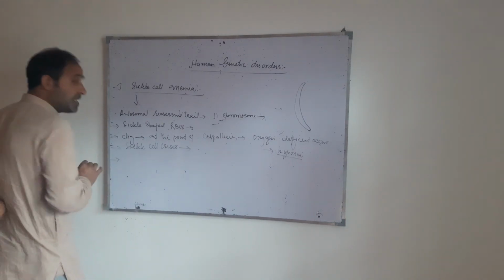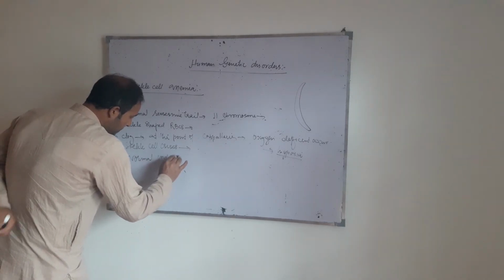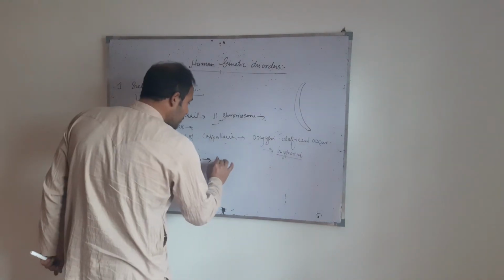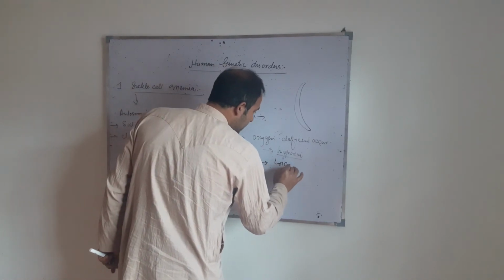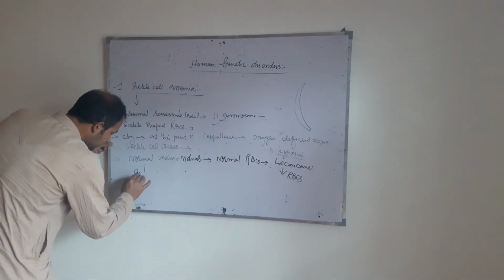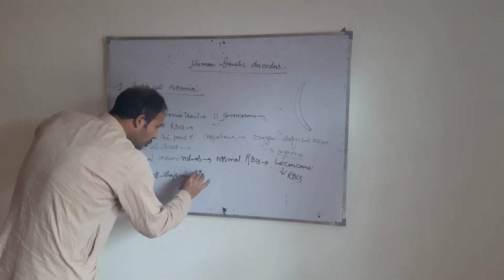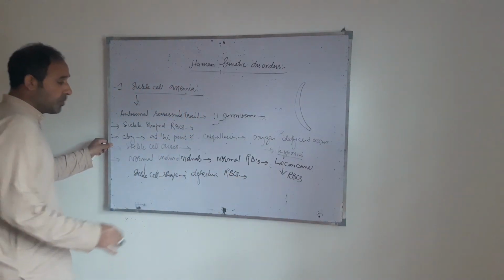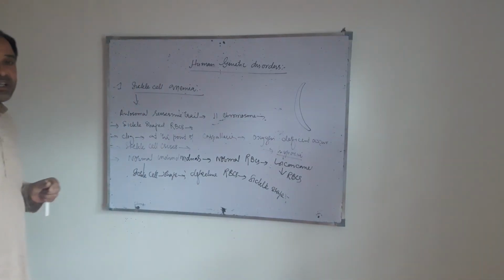Normal individuals contain normal RBCs, such as biconcave RBCs, while sickle cell individuals contain defective RBCs, that is, sickle shaped, crescent-like shaped cells.